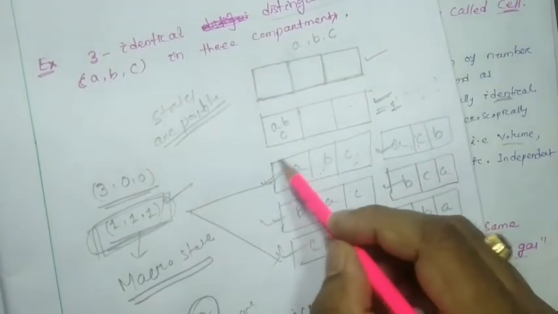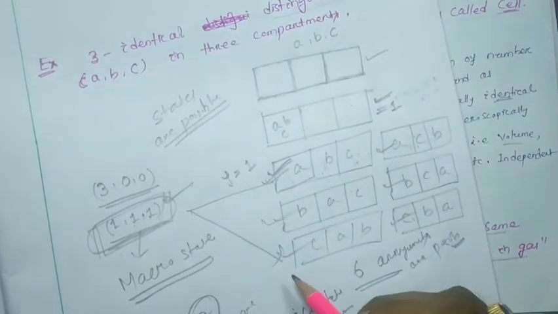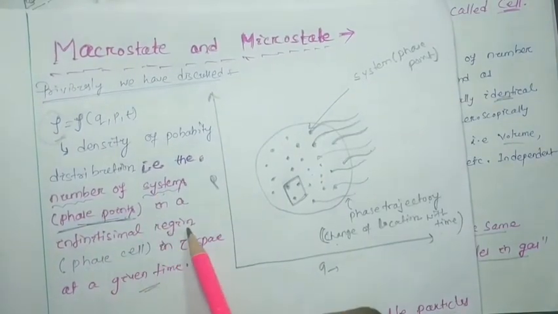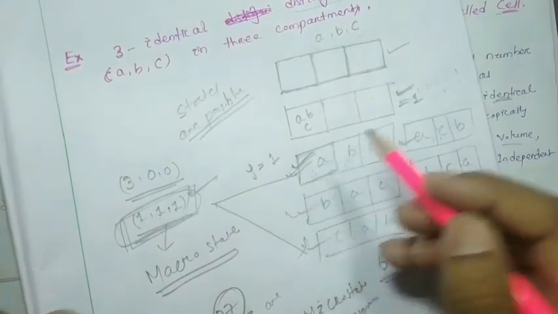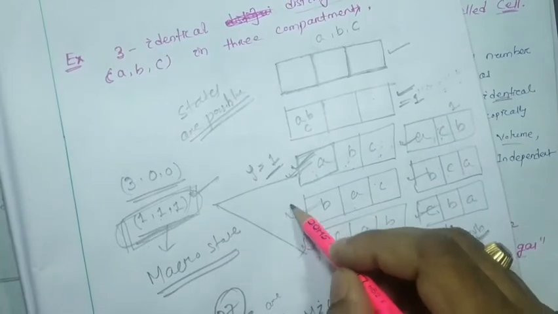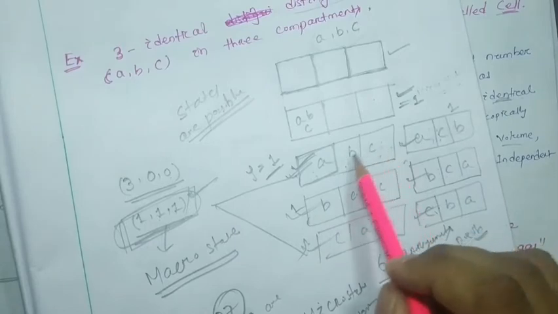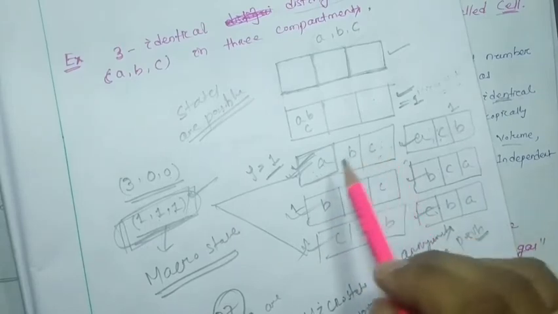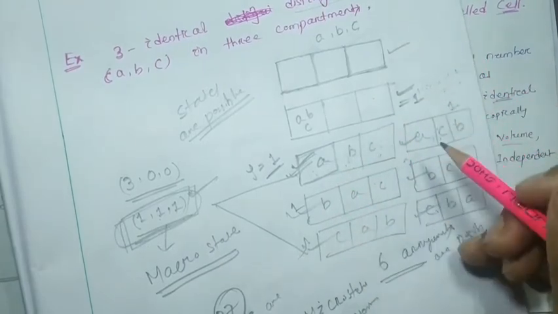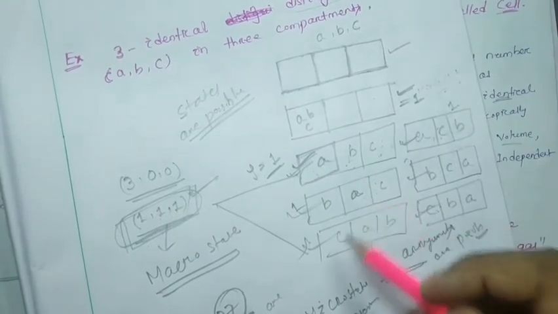So here, if I consider any state of this, the rho is 1, because rho represents the number of systems in an infinitesimal region. This is your infinitesimal region. How many systems are there? Only 1. For this case also 1, for this case also 1. The magnitude is the same, but as different particles are present, if A is here, what will be the macroscopic behavior? If A changes position, then the macroscopic behavior is going to change.